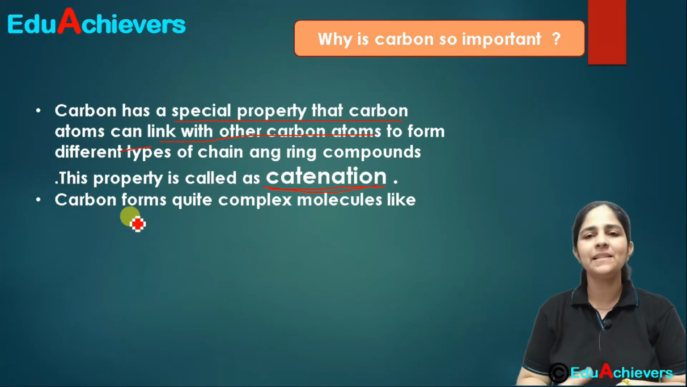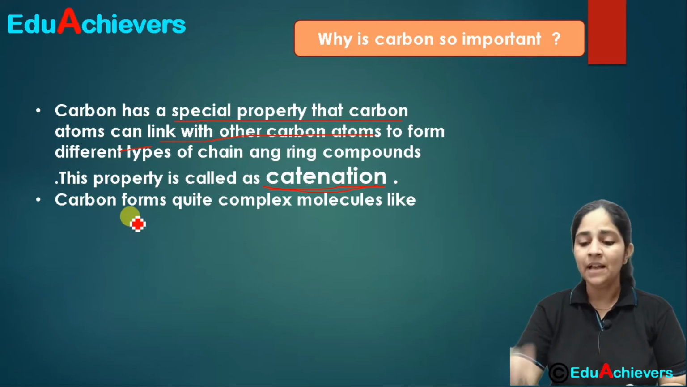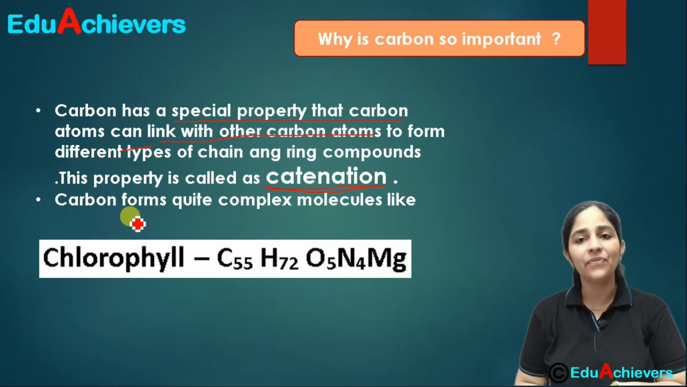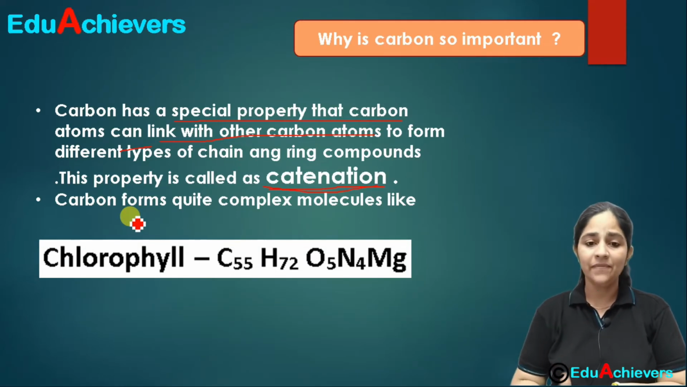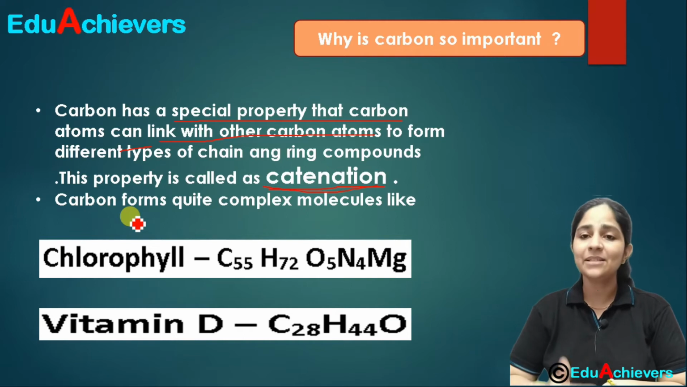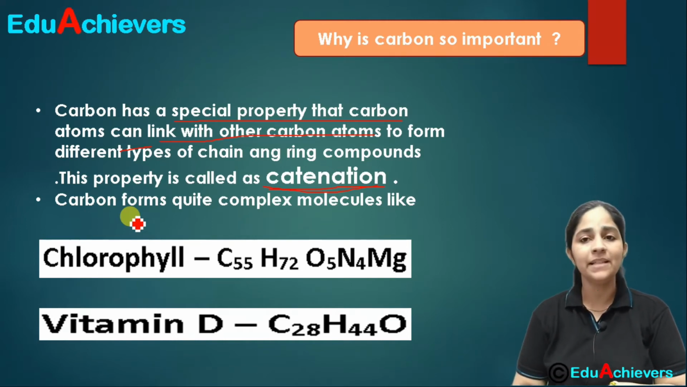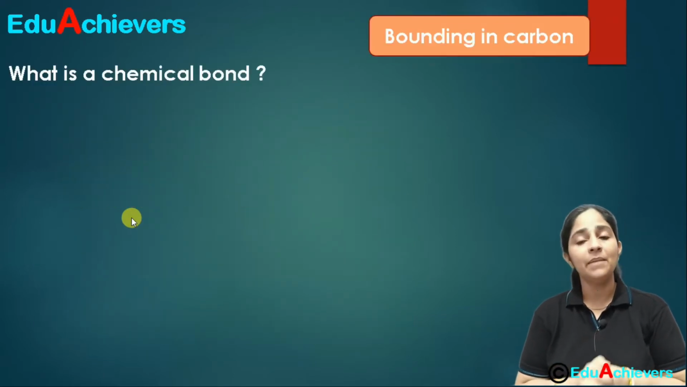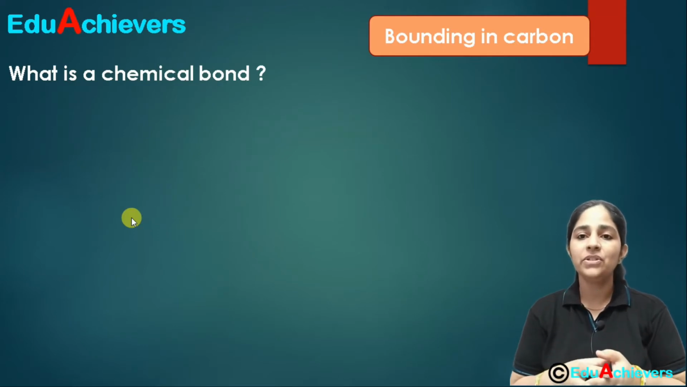If you see simple examples found in our living organisms, there are so many complex compounds formed. One can be chlorophyll, which is C55H72O5N4Mg. The second example we can take is vitamin D, which is comparatively less complex. When we talk about our DNA, our RNA, the proteins, so many different molecules in our bodies are basically carbon compounds.